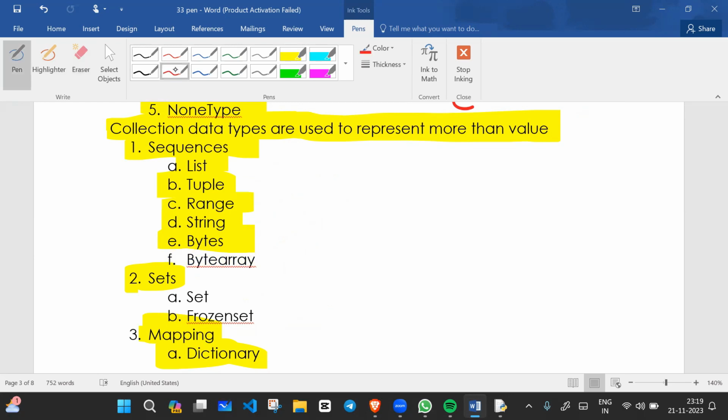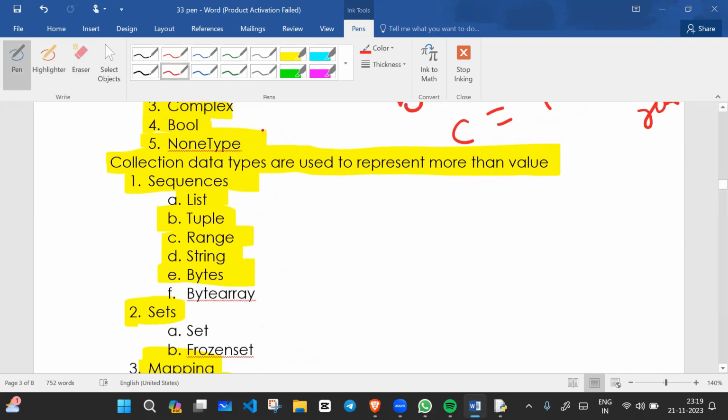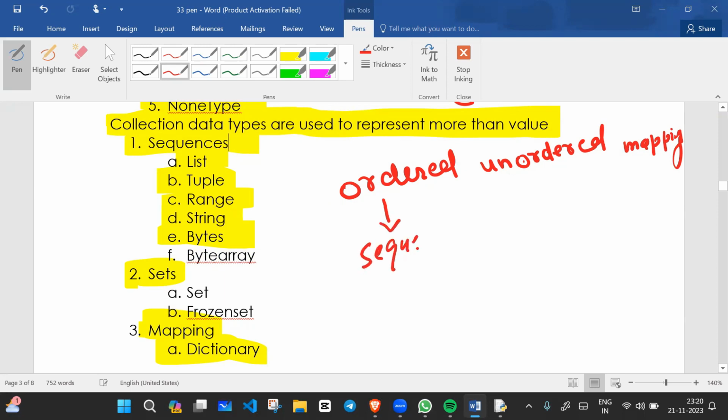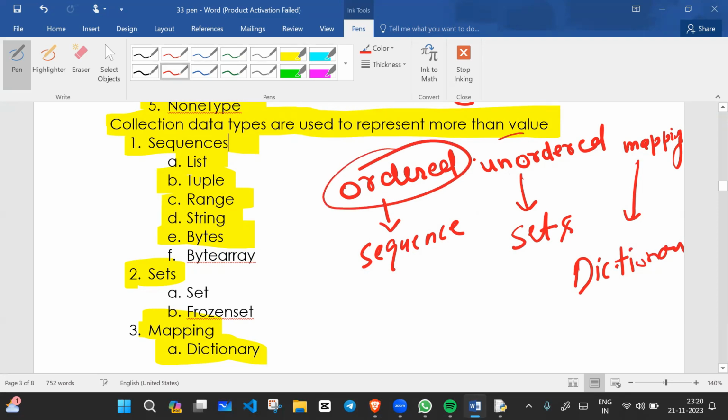So we have different types of collection: ordered collection, unordered collection, and mapping. Ordered collection means we are talking about sequence. Unordered collection means we are talking about sets. And mapping collection means we are talking about dictionary. All right, everyone. So we have ordered, unordered, and mapping.